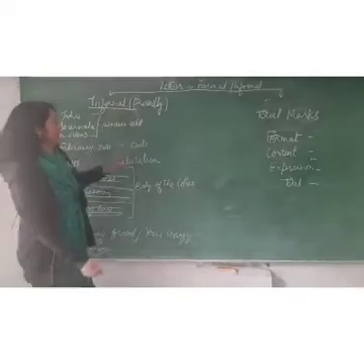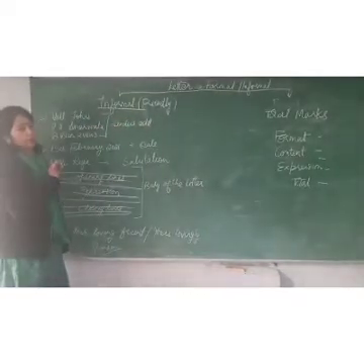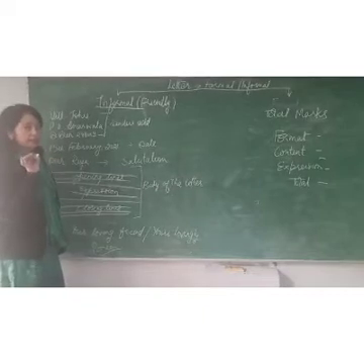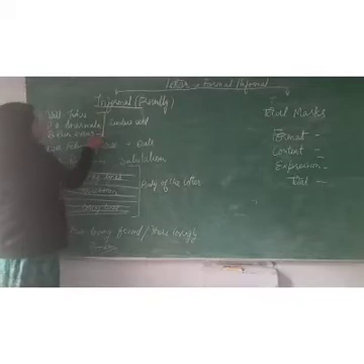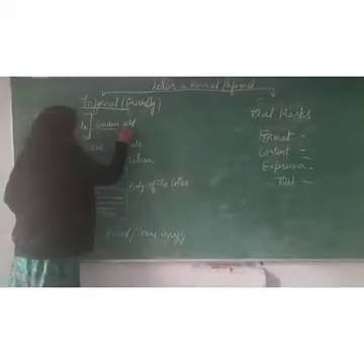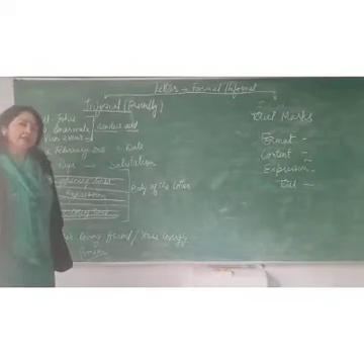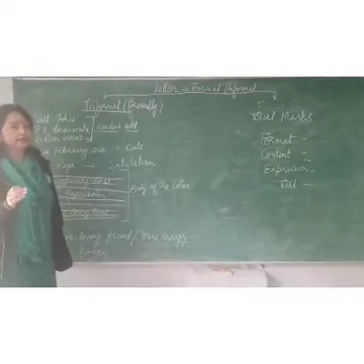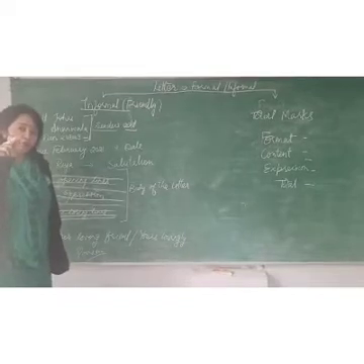How to do informal letter? First of all, the format of informal letter, that is friendly letter. In informal letter, first we write the sender's address. Sender means the one who is sending that letter. You are the sender.